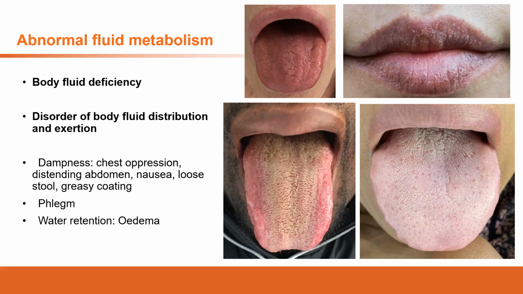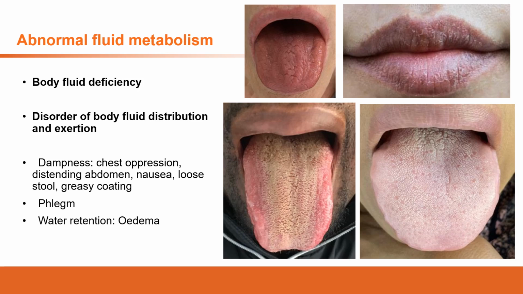In this situation, the spleen loses the function of transportation and transformation of the body fluids. Then the water we drink or the water from the food will accumulate in the spleen, and when it accumulates, it will cause dampness. How it causes dampness, we're going to discuss in the next video for the internal 5 evils.